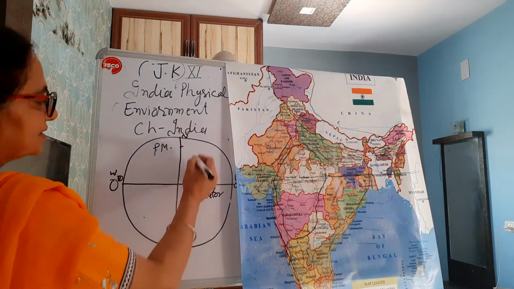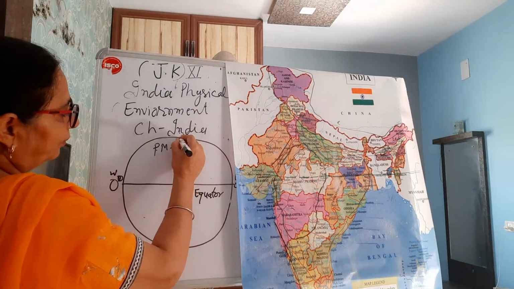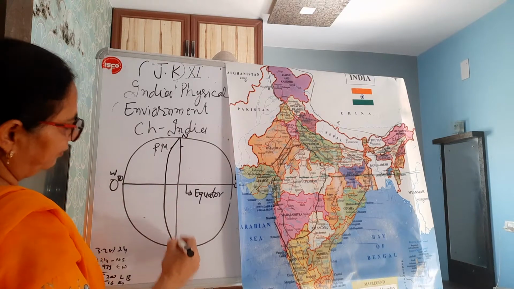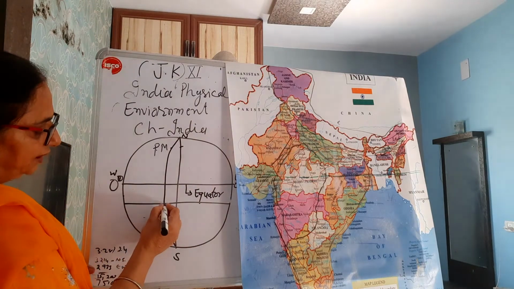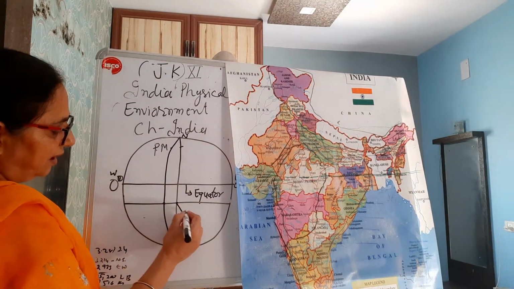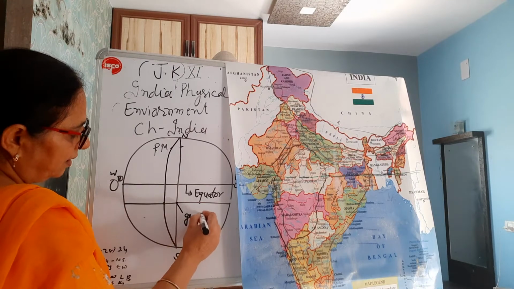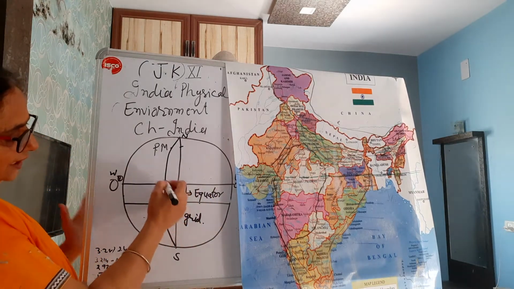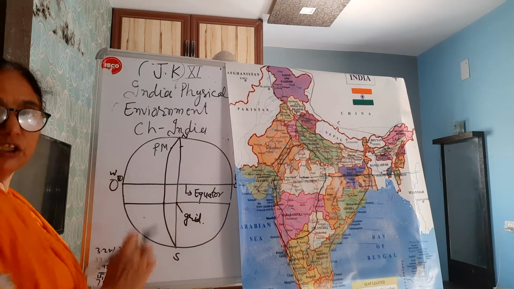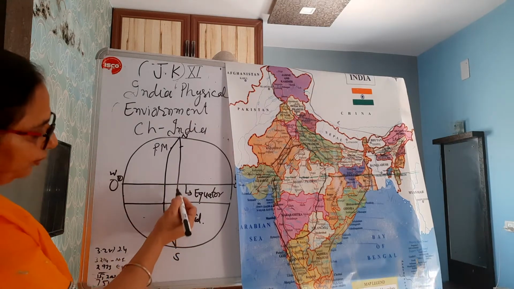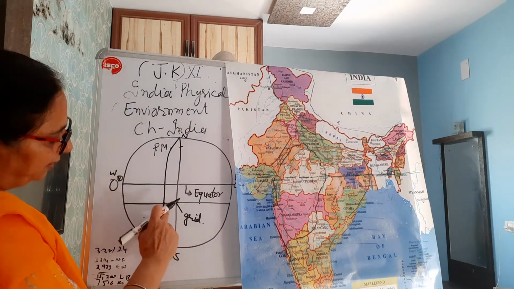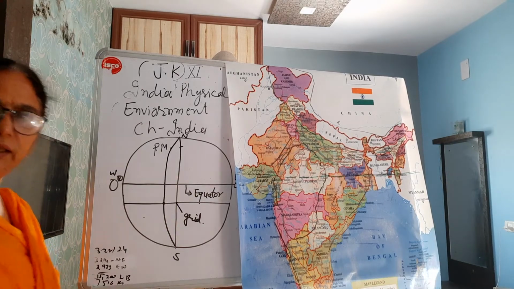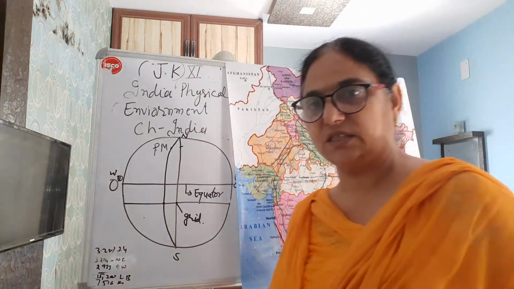And where these lines intersect, suppose I draw one more line here, one more line here also, right? So where these lines intersect, these points are a bridge. In this box we can tell the location of any country. From here we'll take its eastern value, here its western value, from here its southern value, and accordingly all the values would be taken. Now we have to see where India is located.